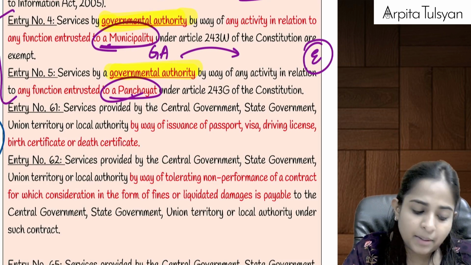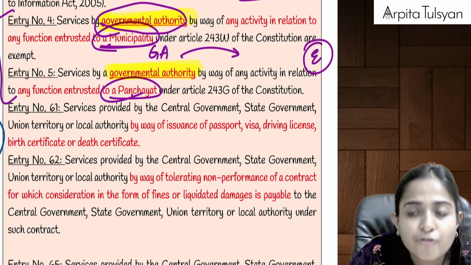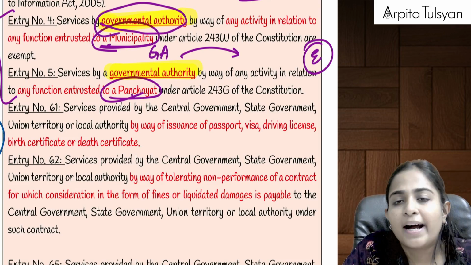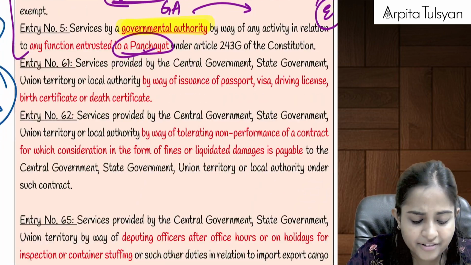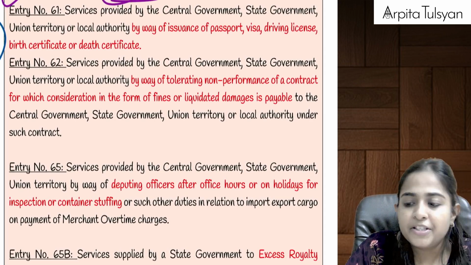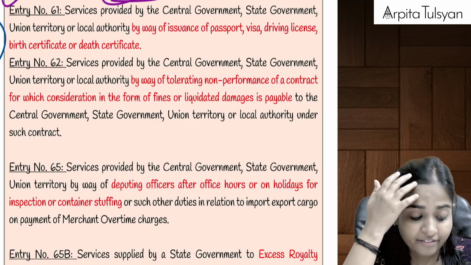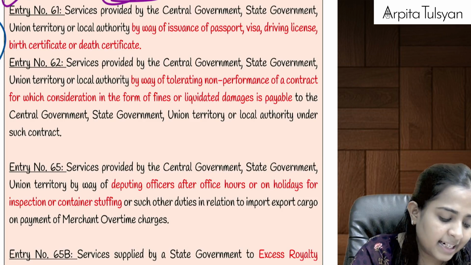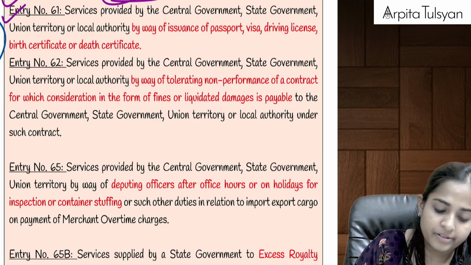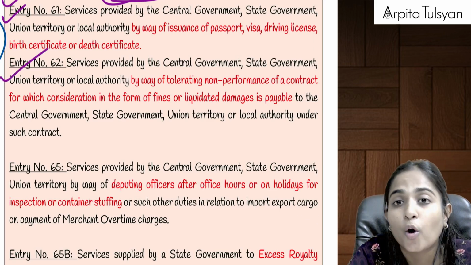Okay, these are nothing but the governmental authority and they are doing the functions on behalf of municipality and panchayat. So while doing the functions by Delhi Development Authority, etc., they will charge some consideration that will be totally exempted from GST. Then government provides us passport, visa, driving license, birth certificate, death certificate for which they charge fees from us. Even that is totally exempted from GST. Then any services provided by government by way of tolerating an act.